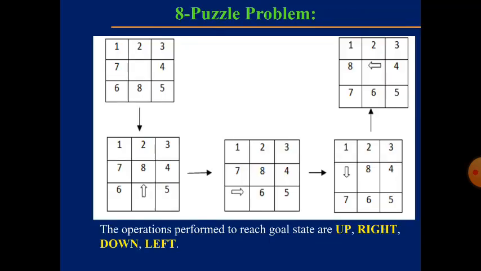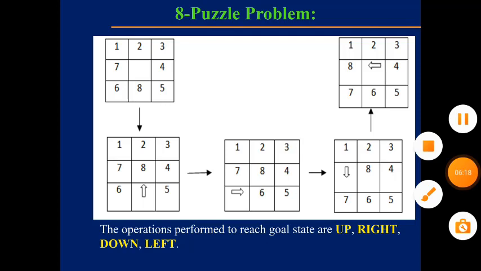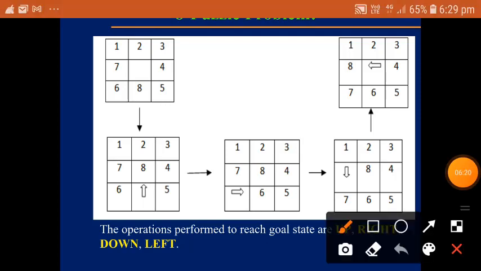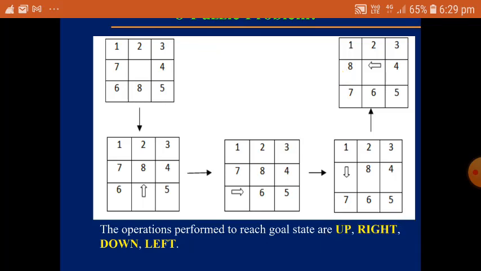So here, the best example for the state space concept or state space search is the 8 puzzle problem. See here, the first box is the initial state. Whereas this is the goal state. This is the goal state, and this is the initial state.